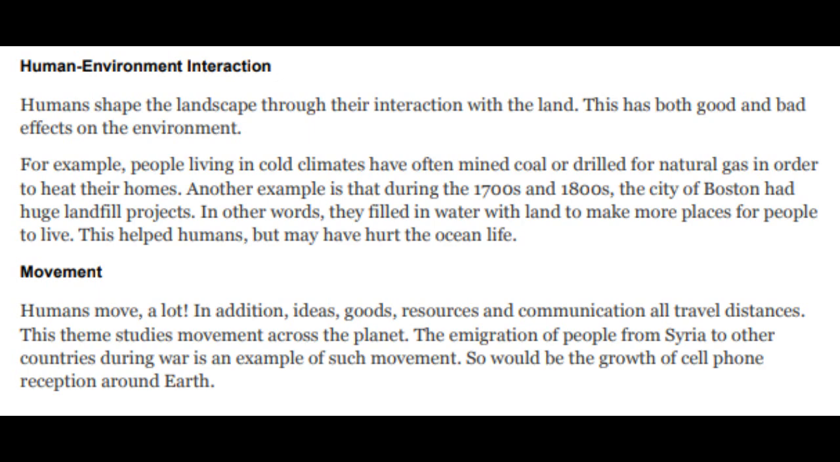Movement. Humans move. A lot. In addition, ideas, goods, resources, and communication all travel distances. This theme studies movement across the planet. The immigration of people from Syria to other countries during war is an example of such movement. So would be the growth of cell phone reception around the Earth.